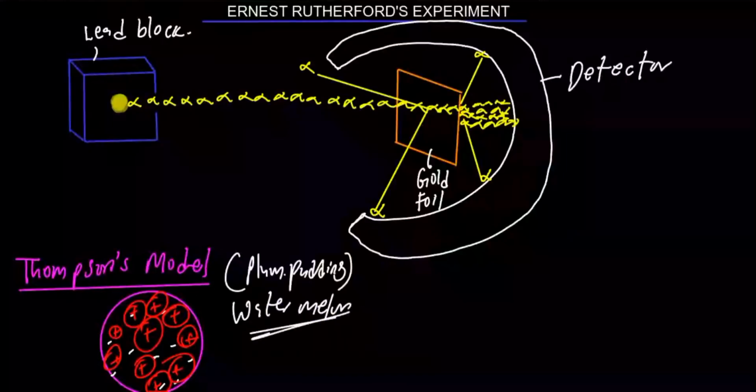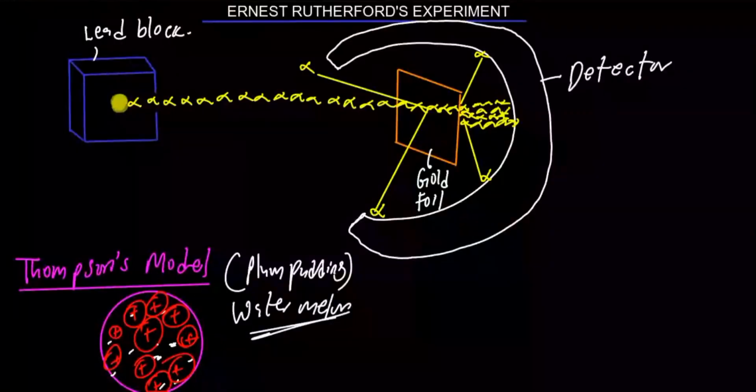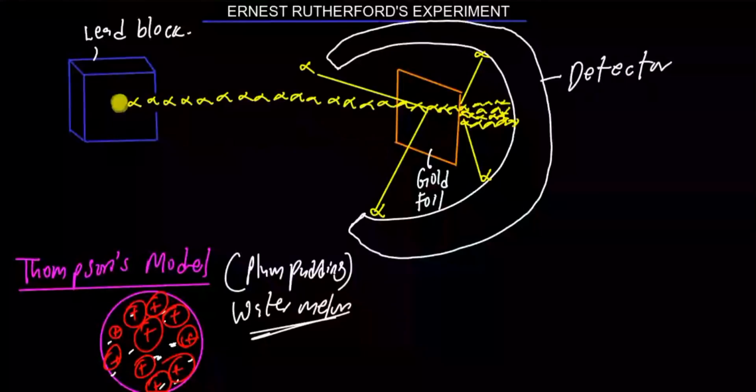The reddish fruit part of the watermelon, this red part, resembles the positively charged sphere, while the black seeds of the watermelon represent the electrons dispersed in it. So Thomson's model proposed that an atom is a positively charged sphere where electrons are dispersed, and the positive charge is distributed uniformly across the sphere.